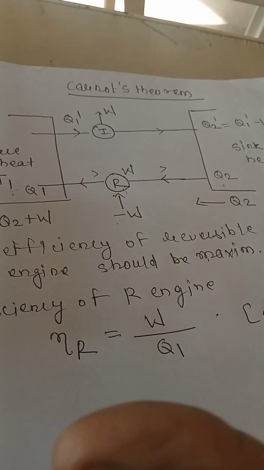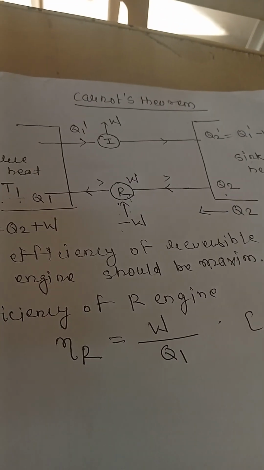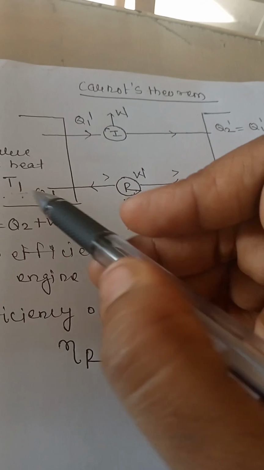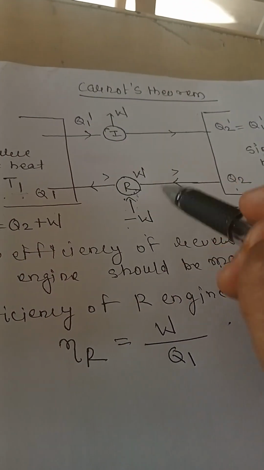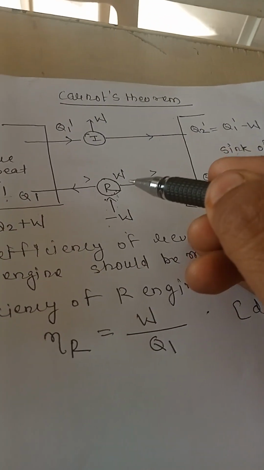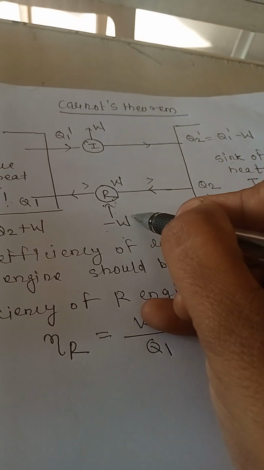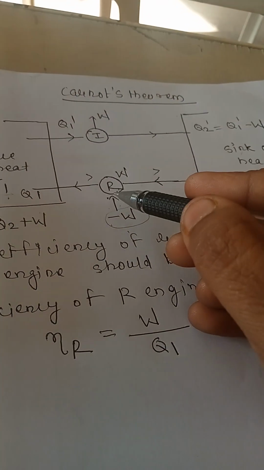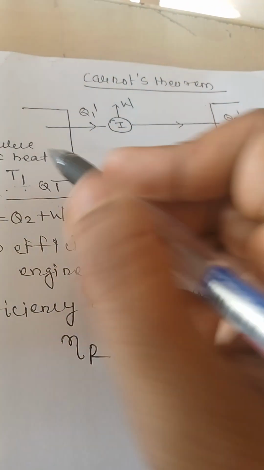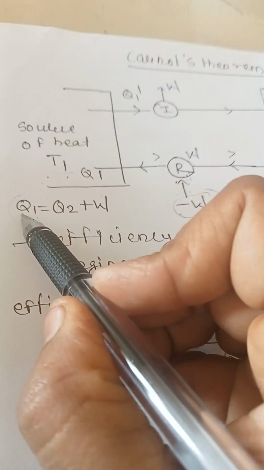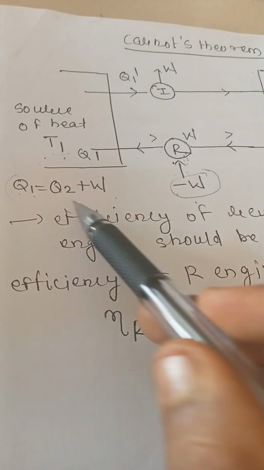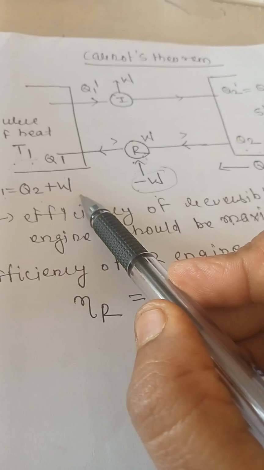When the system absorbs heat from the lower temperature, work is done on the system, so the work done will be minus W. The remaining heat is rejected to the source. So Q1 is equal to Q2 plus W.